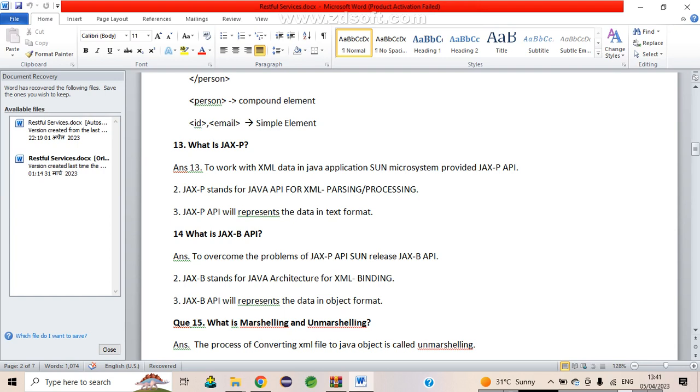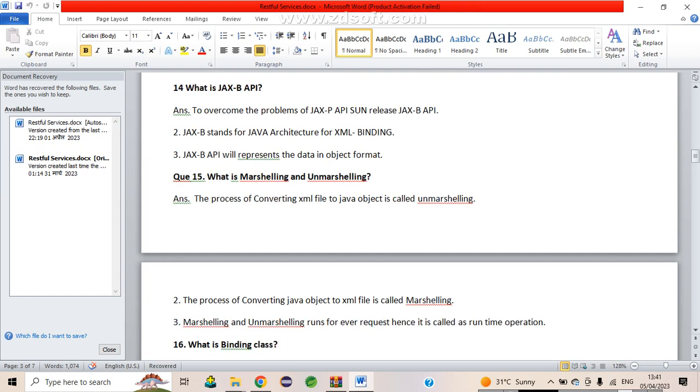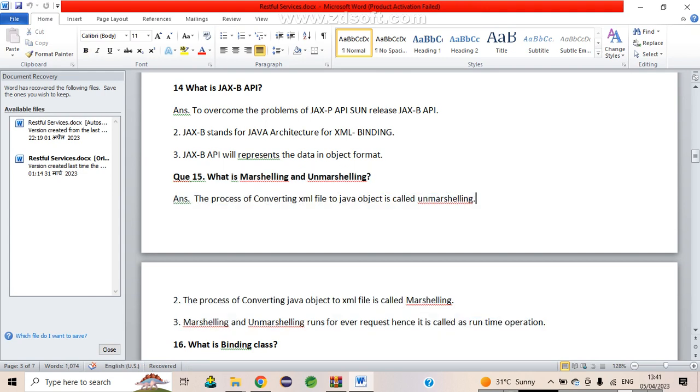It will represent the data in the object format, right? You got it, right? And then most questions asked. This one is the most commonly asked question in the REST API. Even for me, it was asked, but at that time I did not know it, so I just kept quiet. Now we can get a clear idea.